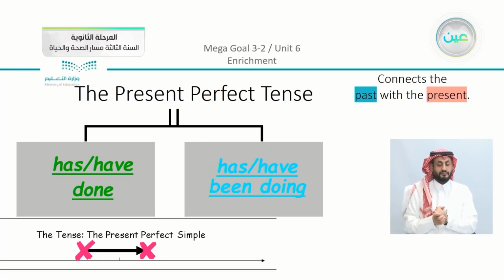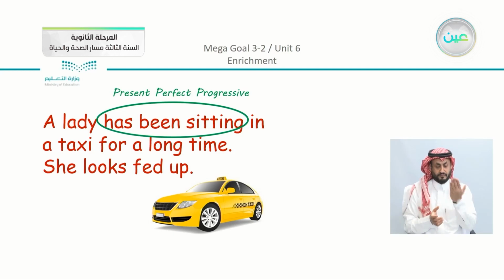Now, we recall that we talked about the present perfect tense, either has and have done, or has and have been doing. So we have the present perfect simple and the present perfect progressive. And in all cases, they connect between the past and the present. Let's move on. A lady has been sitting in a taxi for a long time. We have here has been sitting. Now you can see that we have here the present perfect progressive.